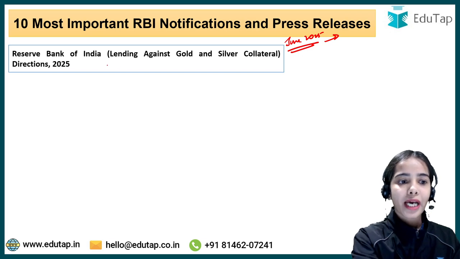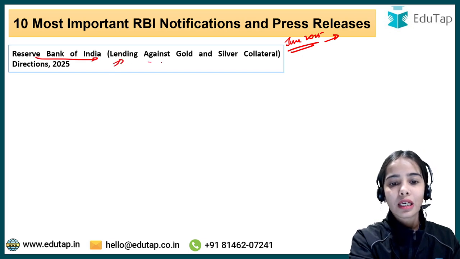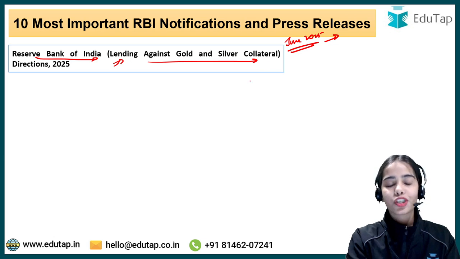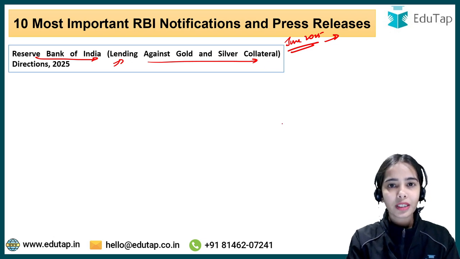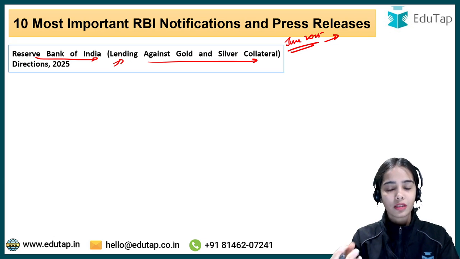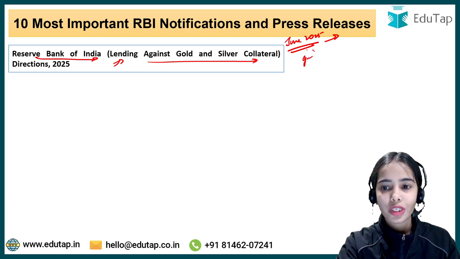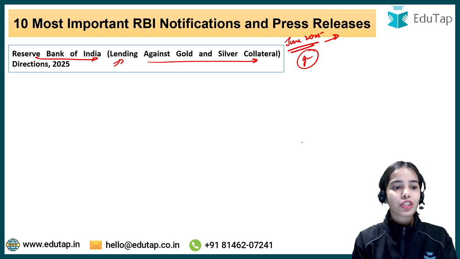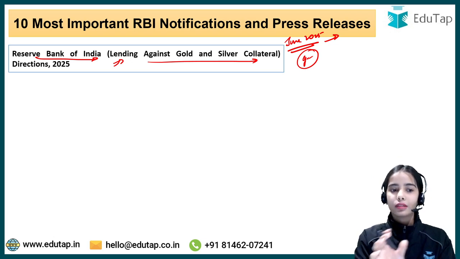So starting with, we have the Reserve Bank of India lending against gold and silver collateral directions 2025. Here I hope you remember the data points. It was mentioned how much of the collateral can be taken in the gold or the silver form, in grams, or in kgs it was mentioned, and such. So remember that this direction is very important. The data points here are very important.